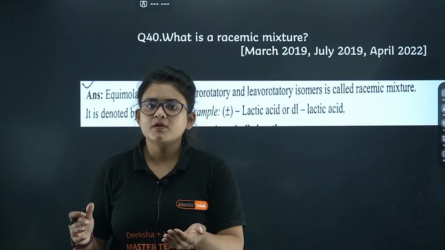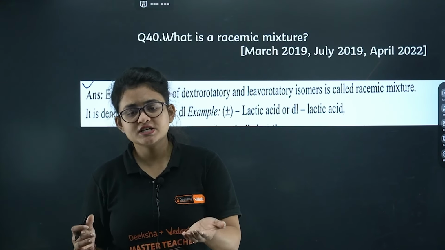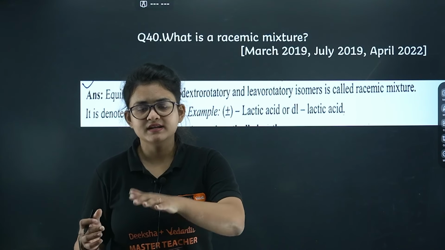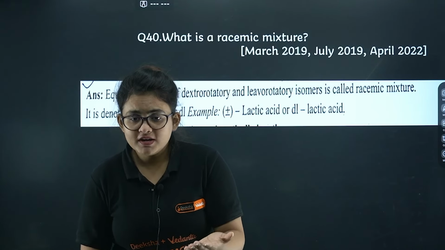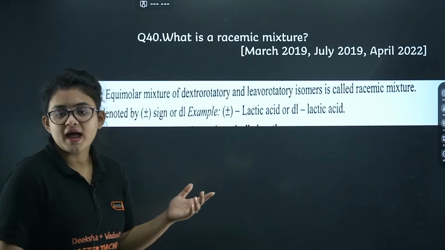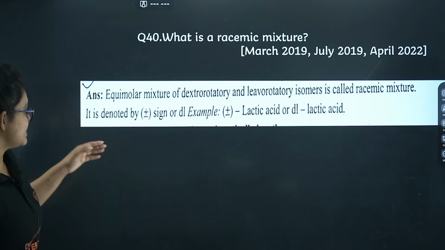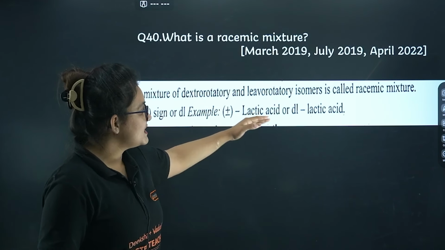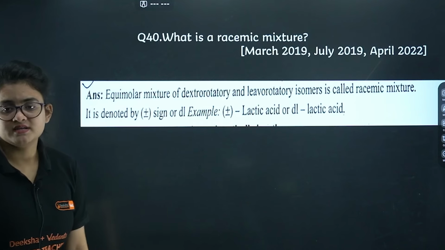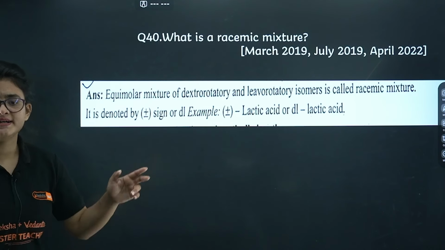If it rotates the plane of polarized light clockwise, it is dextro. If it rotates the plane of polarized light anticlockwise, then it is levo. So you will get a mixture of dextro and levo. You can see the example, it is denoted by the plus minus sign, like plus minus lactic acid or DL lactic acid you can write. I guess it is clear to you. Let's proceed.